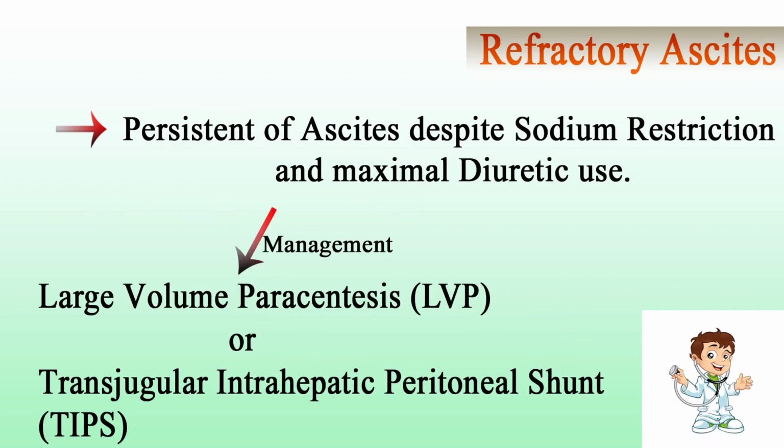What is refractory ascites? Refractory cirrhotic ascites is defined by the persistence of ascites despite sodium restriction and maximal diuretic use. Refractory ascites can be managed by serial large volume paracentesis or transjugular intrahepatic portosystemic shunt (TIPS), a radiologically placed shunt to decompress the hepatic sinusoids.